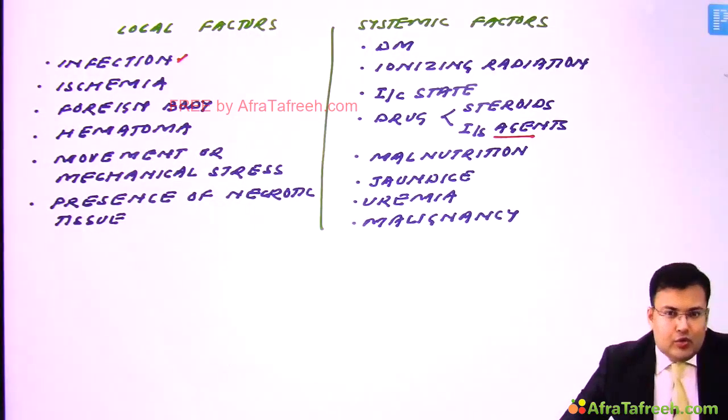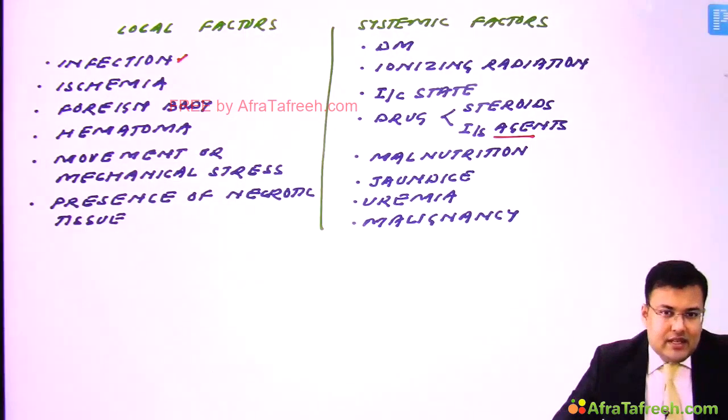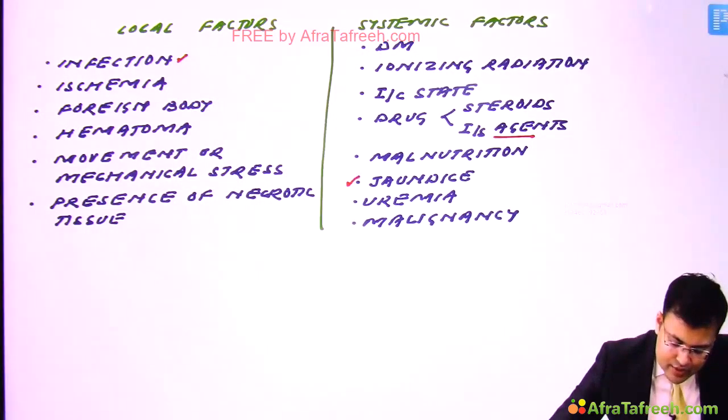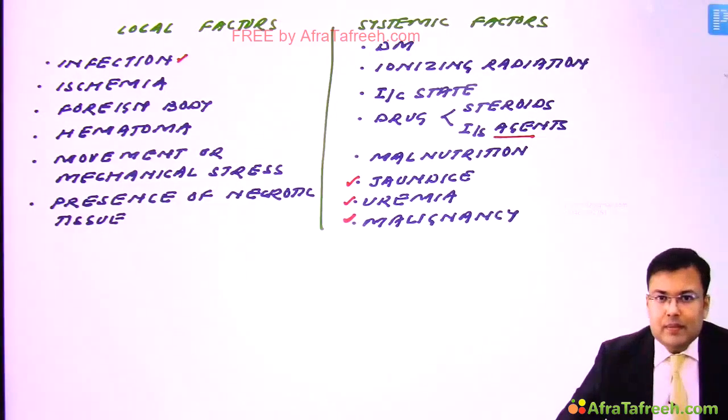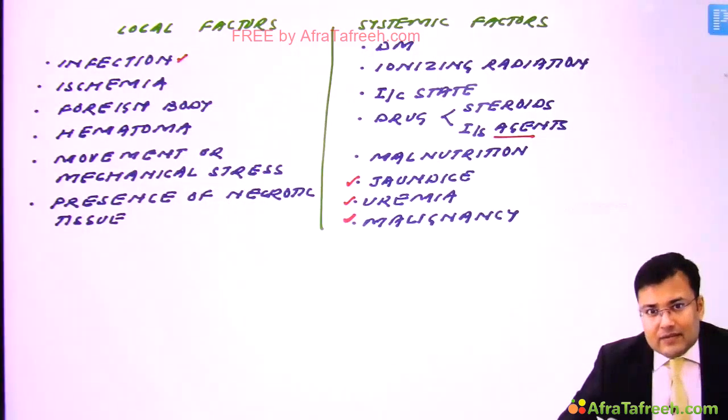Malnutrition is also going to impair wound healing, especially vitamin C deficiency and zinc deficiency. Clear? And systemic illness like uremia, jaundice and malignancy, all these impair wound healing. So this list is very, very important. It is asked frequently in exams.